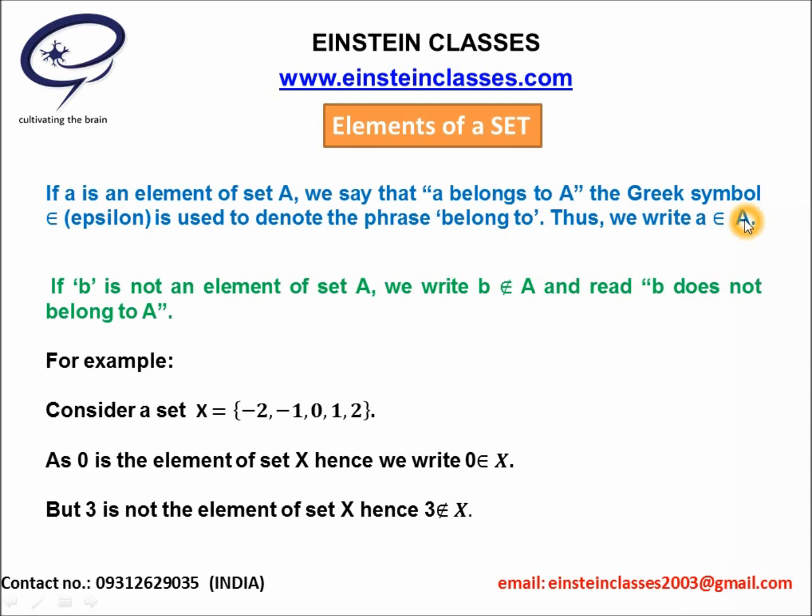If a is an element of the set A, then a belongs to set A. Now consider b, which does not belong to set A, then b does not belong to set A.